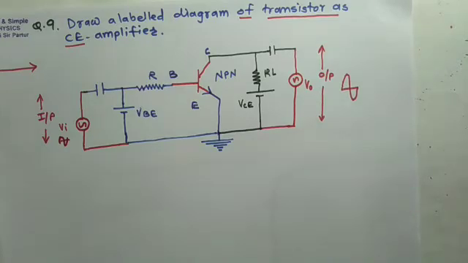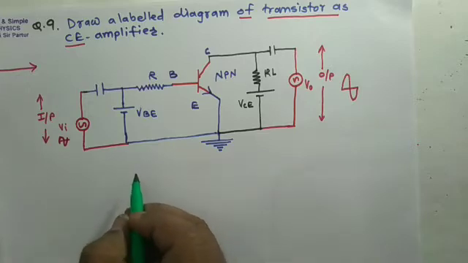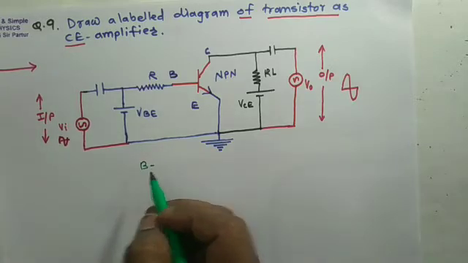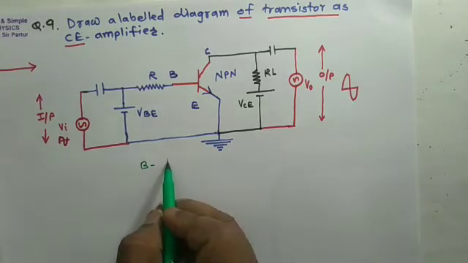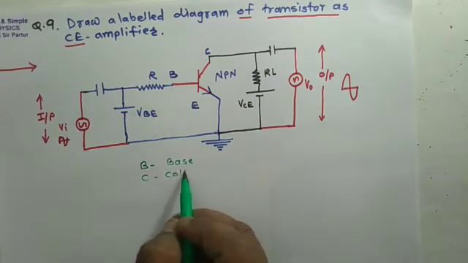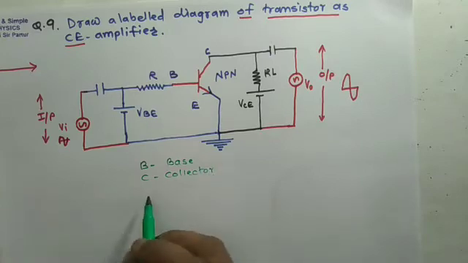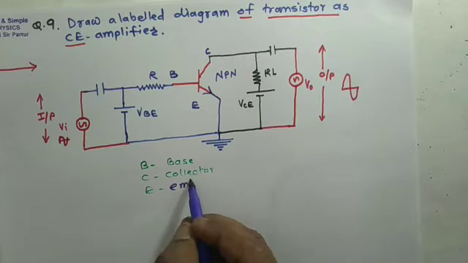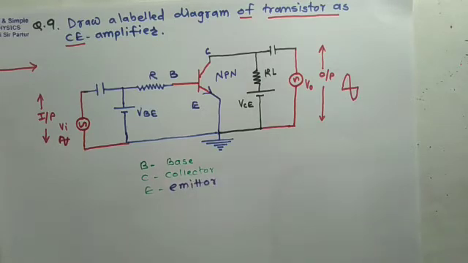So this is the diagram, but labeling of any 3 or 4 labels is necessary. B for base of transistor, C for collector of transistor, and E for emitter of transistor.